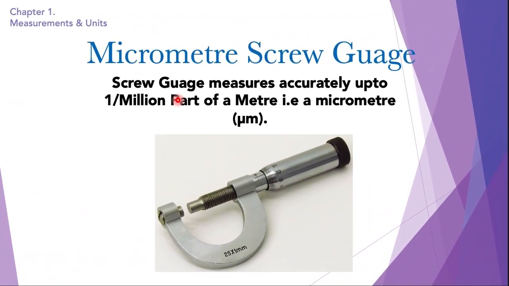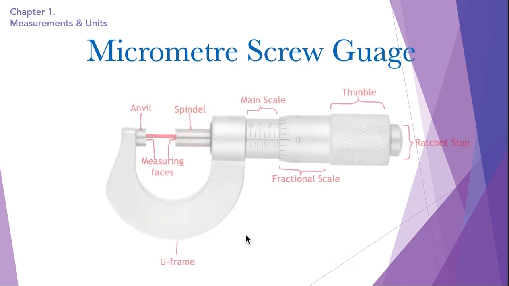So the micrometer screw gauge measures accurately up to 1 millionth part of a meter, that is a micrometer. If we divide a meter into 1 million parts, we get a micrometer, and a screw gauge measures accurately up to a micrometer. So it is even more accurate than a vernier calipers. So this is what a micrometer screw gauge looks like. Let's go into a much more detailed version of the micrometer screw gauge.